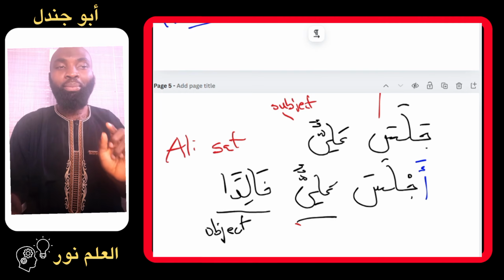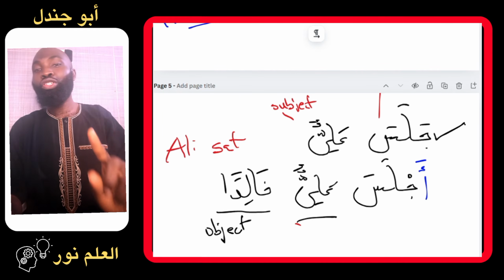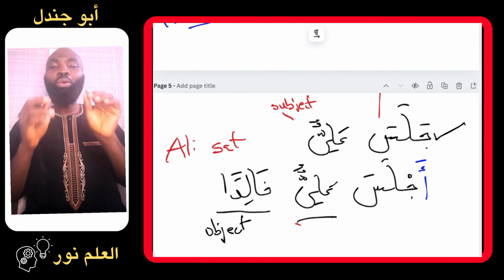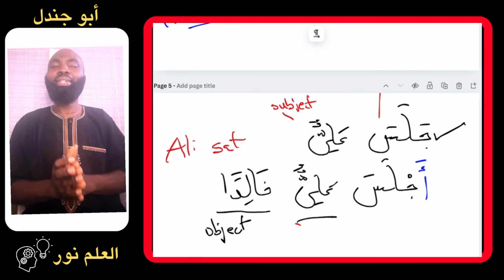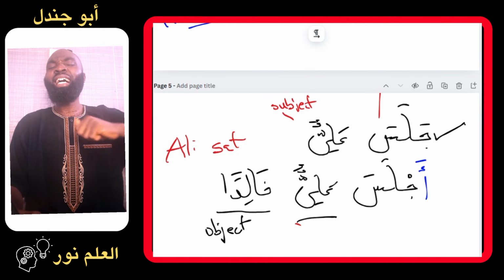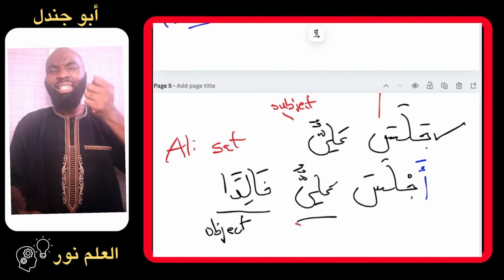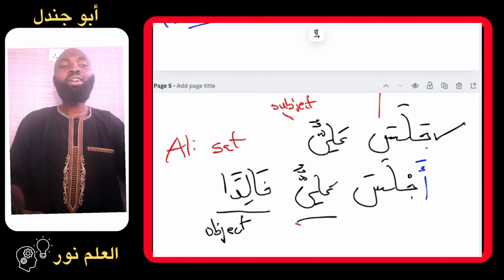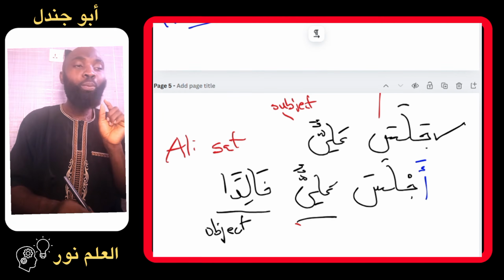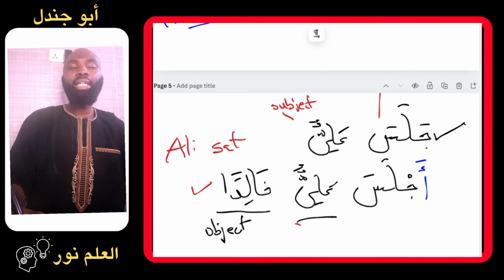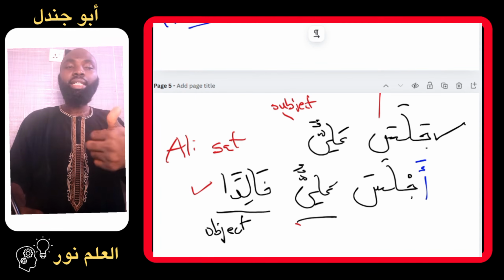So the verb jalasa does not require an object to make a complete meaning. So when we say jalasa aliyun, it is a complete sentence, a complete statement. Ali sat. But the moment we had said ajalasa aliyun, Ali made to sit. Who did he make to sit? So that's why we require Khalid, which is coming as the object. So you now have what? Ajlasa Aliyun Khalidan. Ali made Khalid to sit.